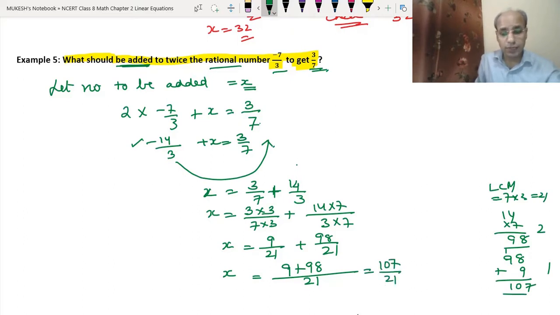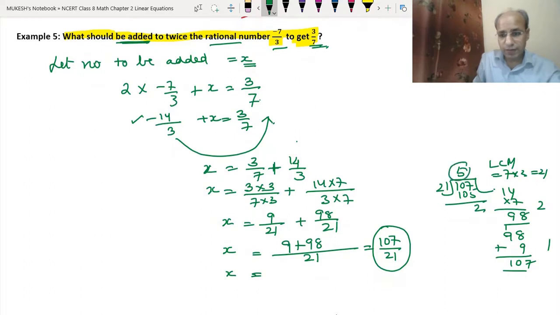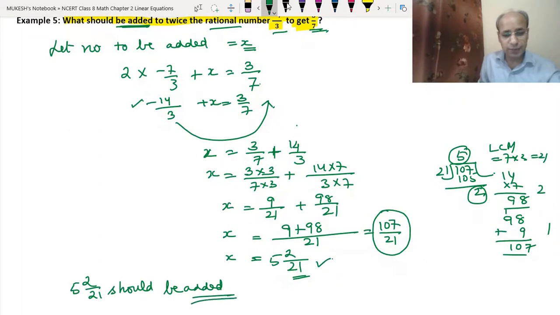Okay. So now we cannot reduce them, because both are co-prime numbers, but it is an improper fraction that we have. So to convert this improper fraction into a mixed fraction, we have to divide them. 107 divided by 21. Okay. So 21 5 is 105. Subtracting, we got 2. So we got the answer: 5 as the whole number, 2 as the numerator, and 21 as the denominator. So this is the answer that we have got. Okay. I hope you would have understood this question.